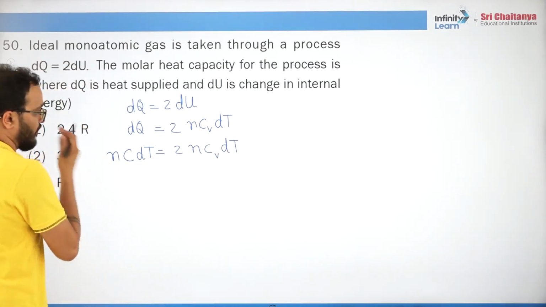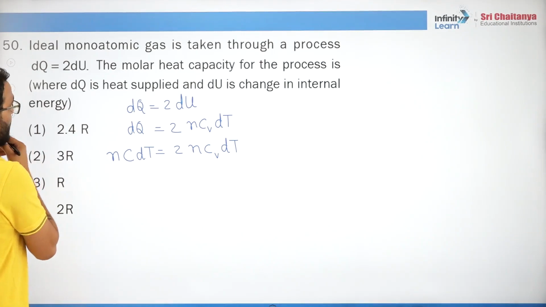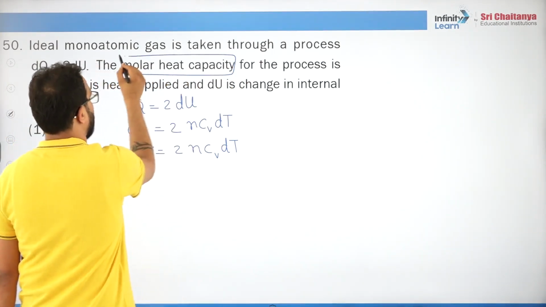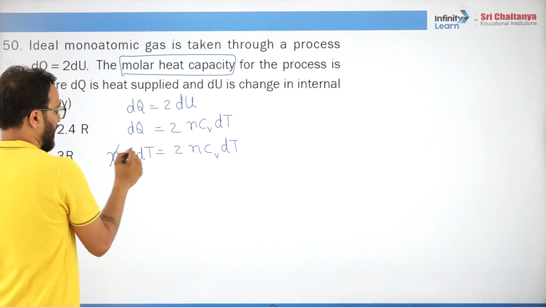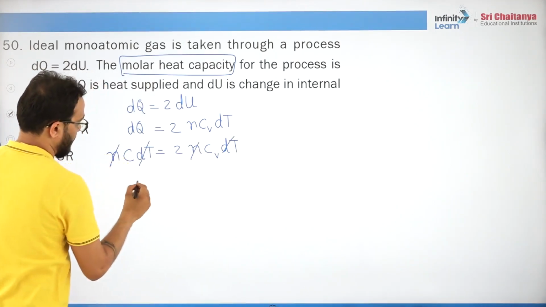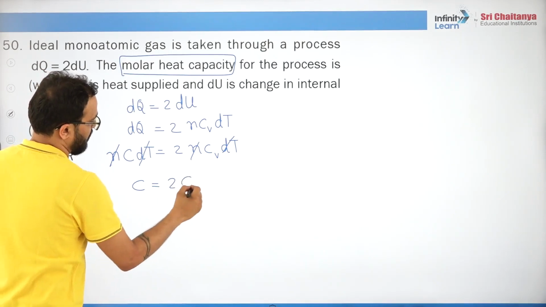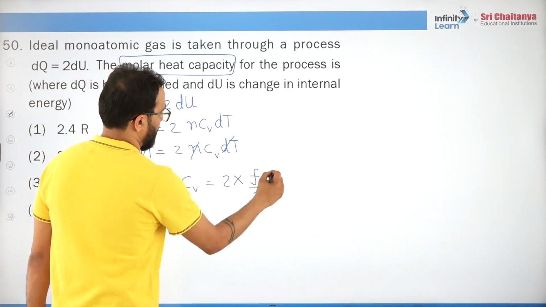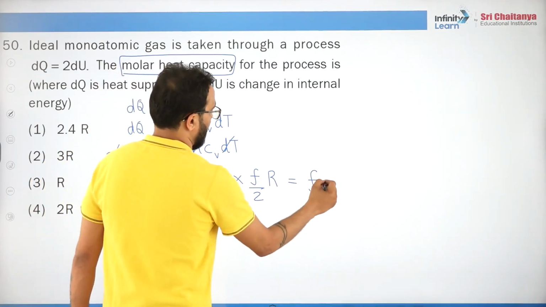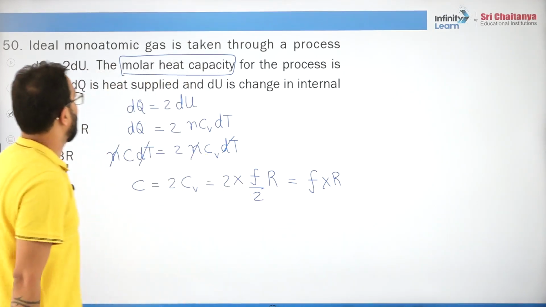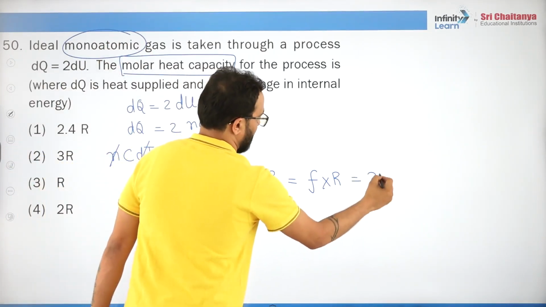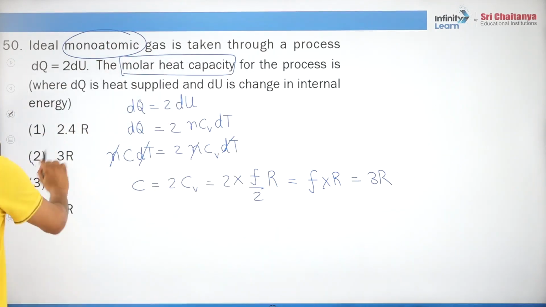Remember, we want to find out the molar heat capacity of this process. So n dT will get cancelled. So molar heat capacity is 2Cv, and what is Cv? Cv is f by 2 into R. Now what is the degree of freedom of a monatomic gas? It is 3. So you will say it is 3R. So which option is right? You will say, sir, second option.